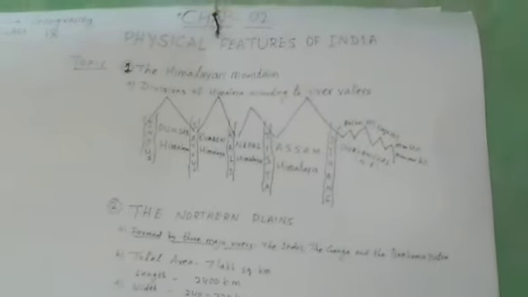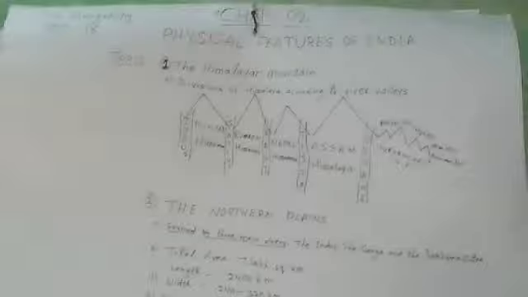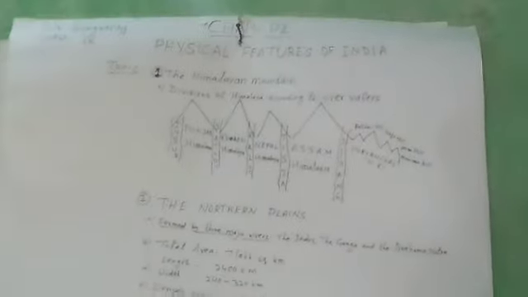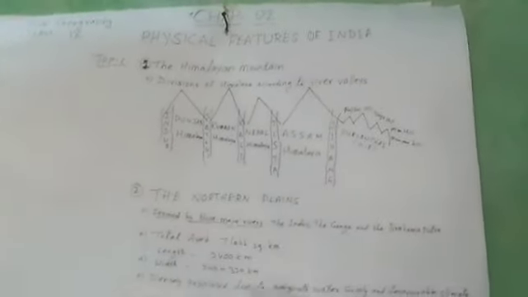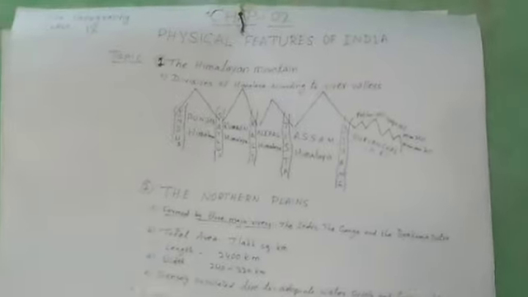Now see, the part of Himalaya lying between the river Indus and Satluj has been traditionally known as Punjab Himalaya.